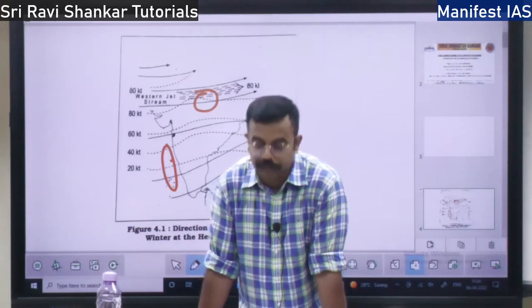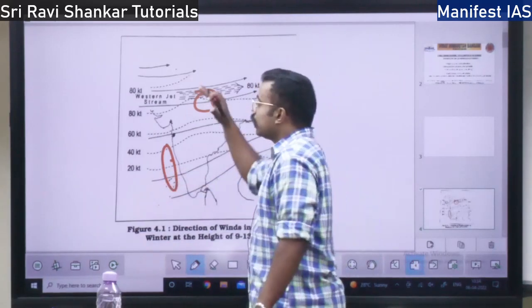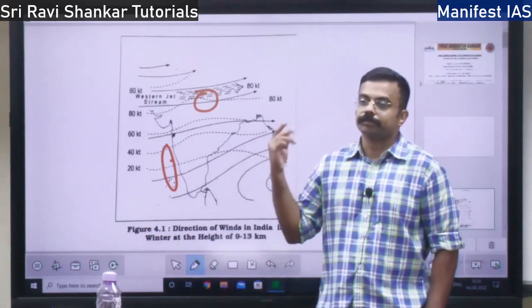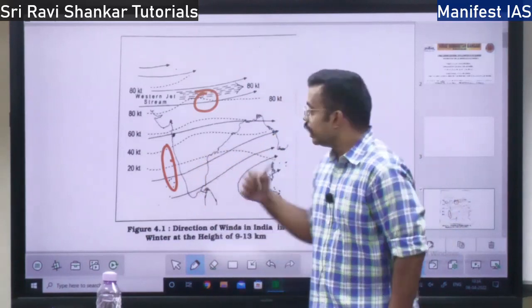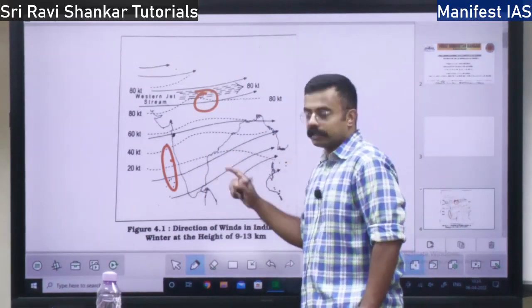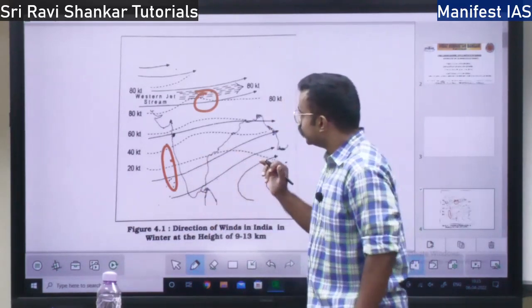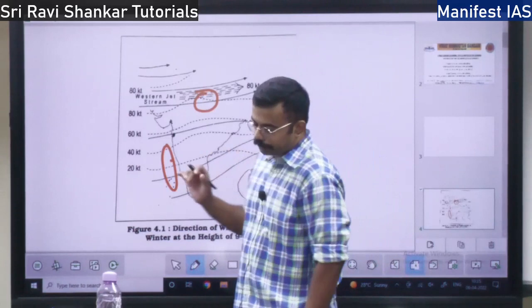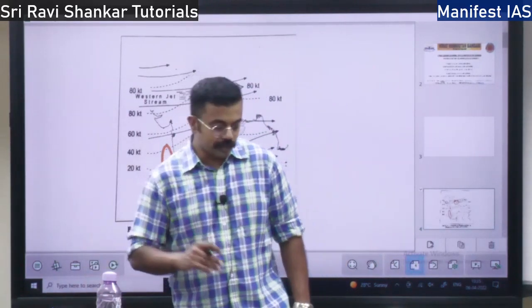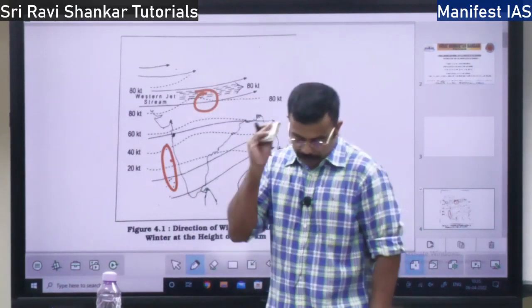The next factor is altitude. If a place has a lot of height, like mountains and hills, there you will find a very cold climate. If the place is at mean sea level, there you will find a warm type of climate. So the higher you get, the temperature goes on reducing, right?